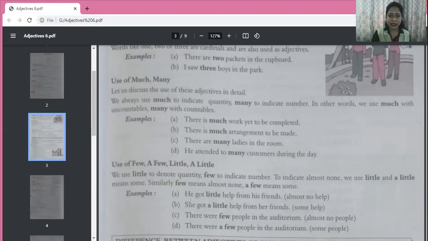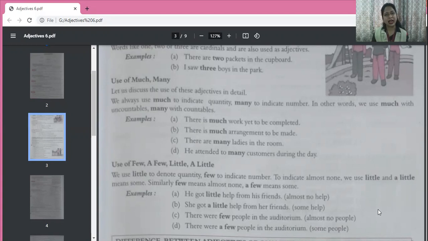Let's see some examples. He got little help from his friends. So little help from his friends means almost nothing. No help. He didn't get any help from his friends. She got a little help from her friends. Now that means her friends helped her in some way. Some help she got. Now there were few people in the auditorium.